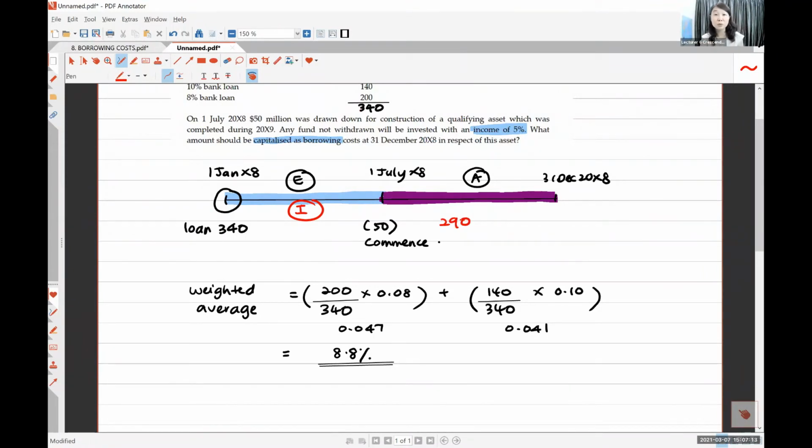You didn't use. What do you do to the 290? You didn't use it. That means you will invest, right? Unless you put it in your house, okay, then there is no interest. But as long as you put it in the bank will give you a little bit of interest, right? Correct. So I'm going to earn 5% for 6 months. 290 balance money, okay, 5% for 6 months will be like 7.25. This money, I'm going to minus from the asset that I capitalize here.